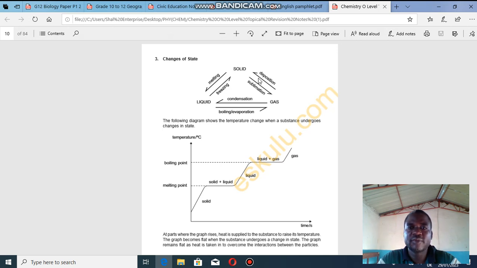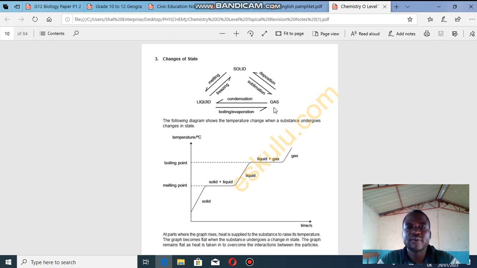Then here we have what? Solid to gas. That is sublimation. It has not passed through the liquid part. So sublimation is the direct change of a solid to gas and vice versa without passing through a liquid phase. Then gas to liquid is condensation, which happens with the rainfall.